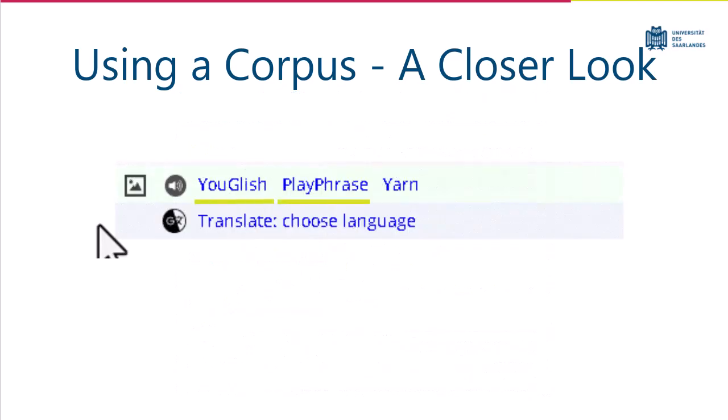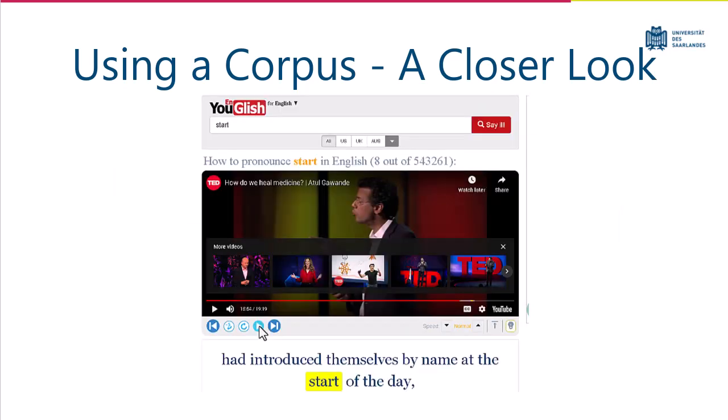Youglish, Playphrase, and Yarn. All of these are good tools and are pretty similar, so we'll just look at one to get a sense of how they work. Youglish. Clicking on Youglish takes us to a link outside of the corpus, one that lets us hear the word in question in hundreds, if not thousands, of different YouTube videos. Simply watch and listen to as many as you'd like.